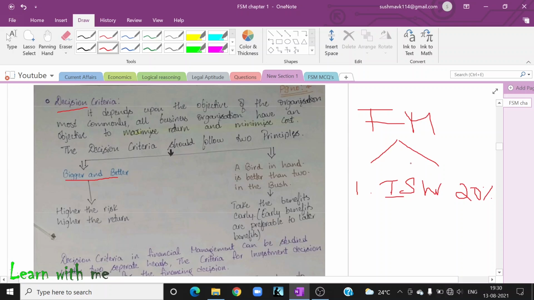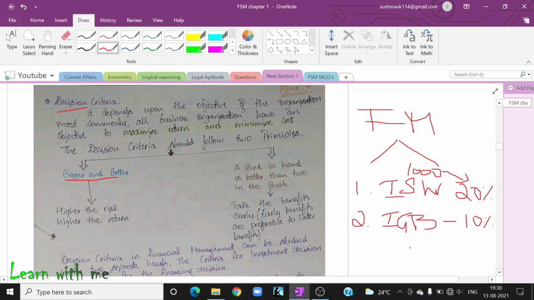Whatever your investment, whether 1000 or 500, you will get 20% return. The second option is to invest in a government bond, and you will get a return of 10%. Now, which one will you choose?